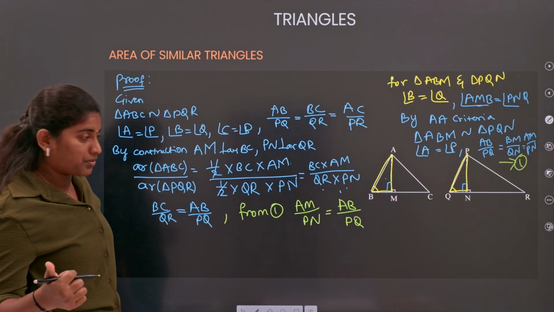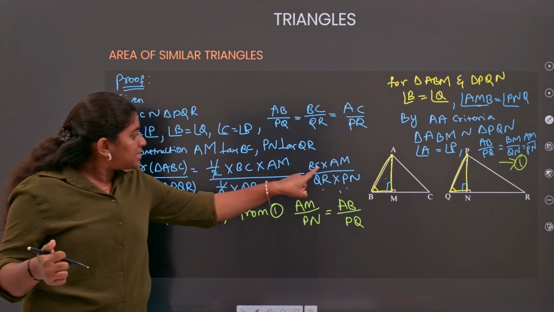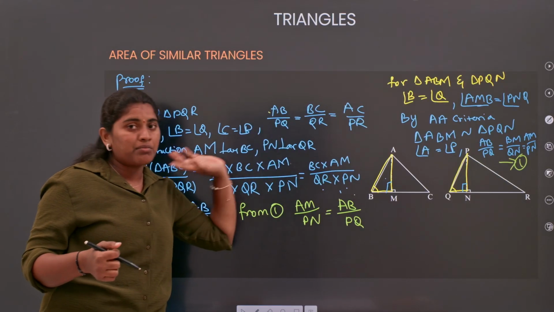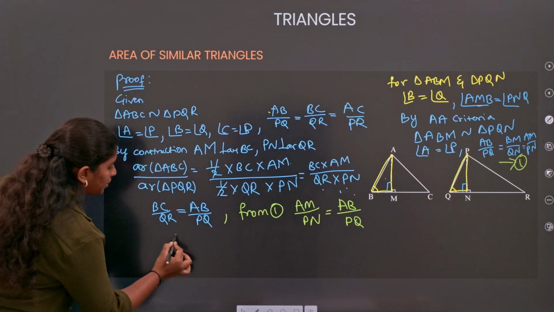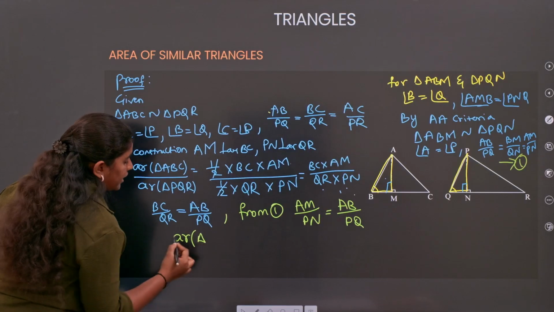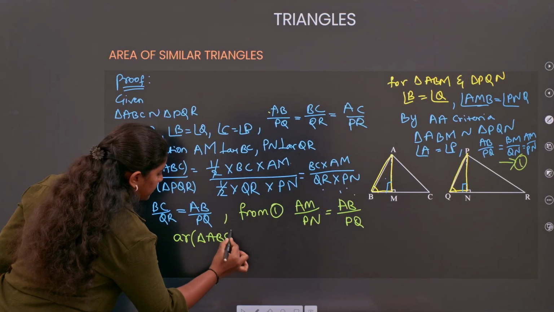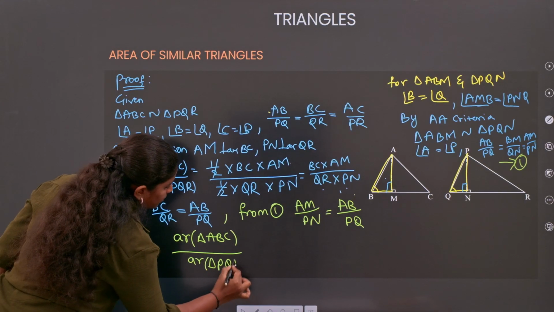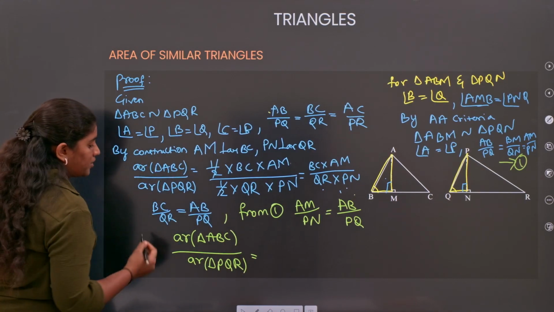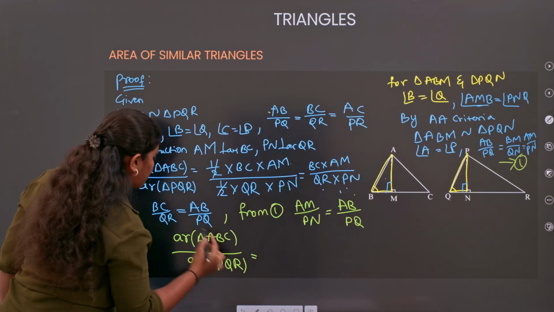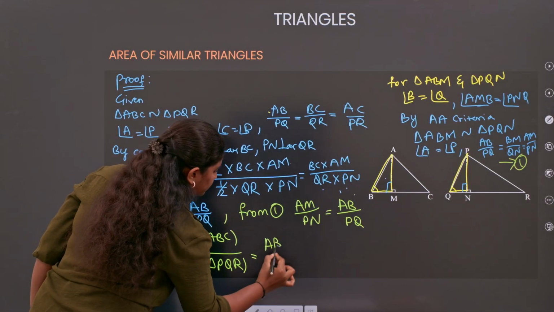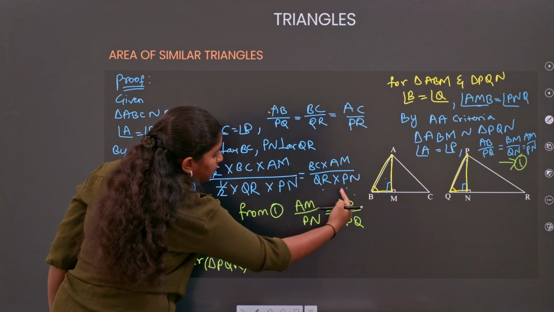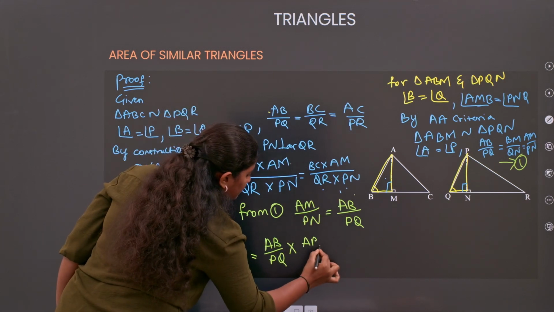Understood, everyone? So simply we got BC by QR equals AB by PQ, and AM by PN is also equal to AB by PQ. So now what will the ratio become? Ratio of area of triangle ABC by area of triangle PQR is equal to, placing the values, BC by QR, which means AB by PQ, into AM by PN, which is also AB by PQ.